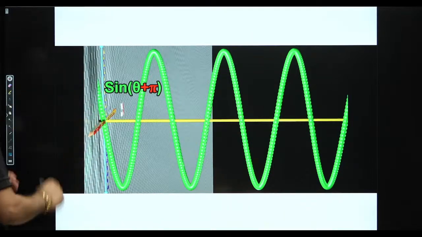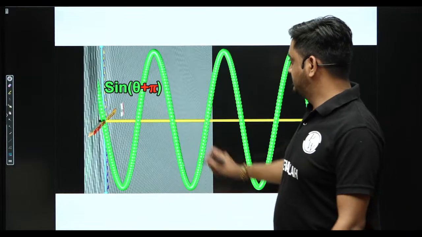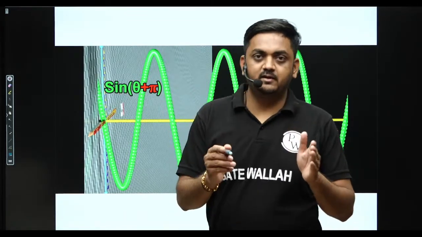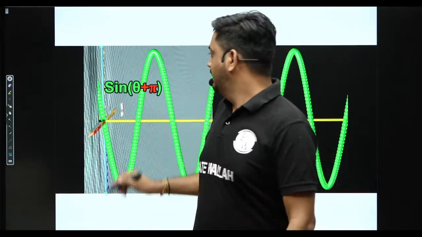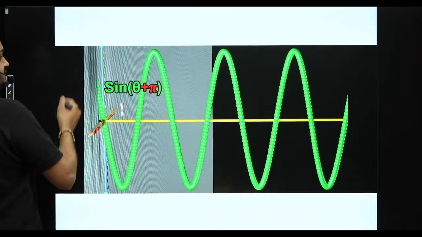Now next signal. Here I am adding an additional phase angle pi. We have already seen this in the first chapter, guys. It just shifts the sinusoidal sine theta to the right side by pi or left side by pi. Here this is theta plus pi, so sine theta is shifted left side by pi.